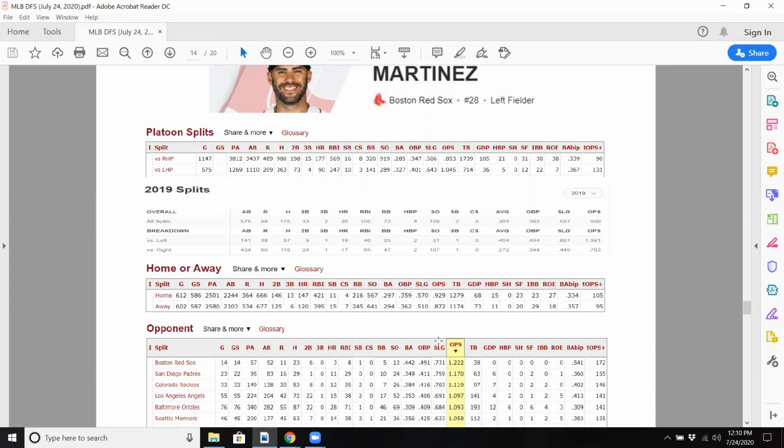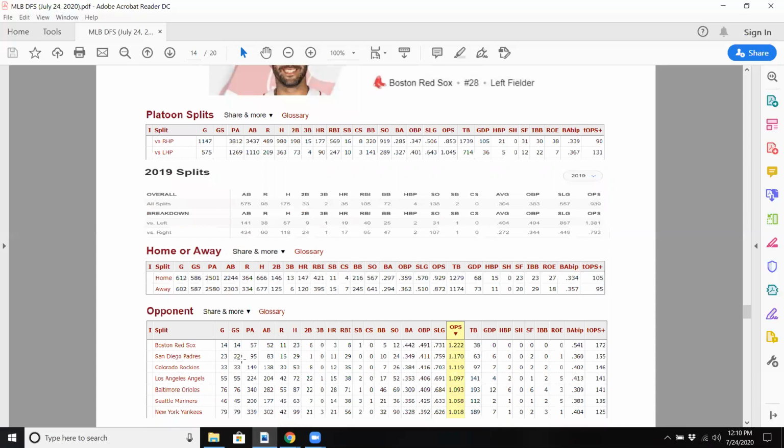If you look at opponents, he definitely has great numbers against the Orioles. Ironically, he has done well against Boston. He did play for Arizona back in the day and other teams. He just does well in his division. When he was with Arizona, he did well against the Padres and Rockies, and has done well against the Yankees and Orioles. So we like this guy a lot. This is definitely a good player to have on your team.